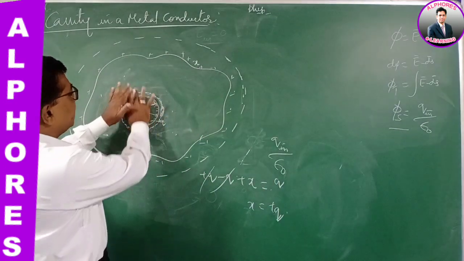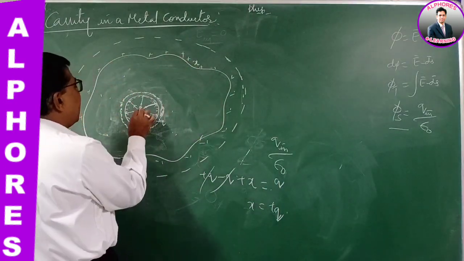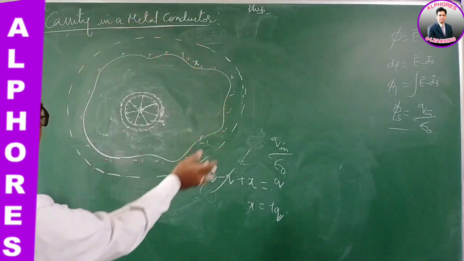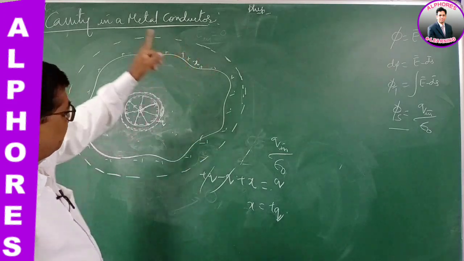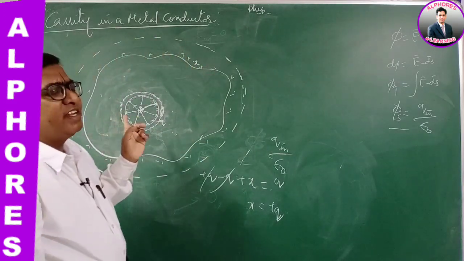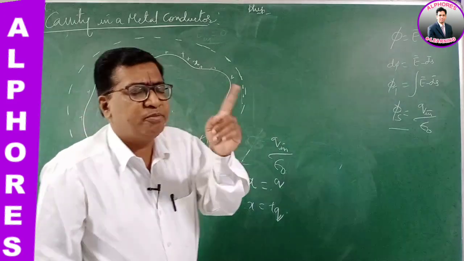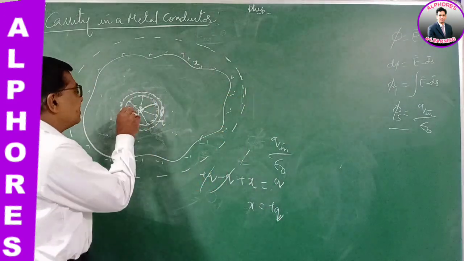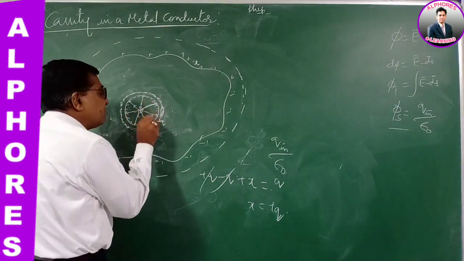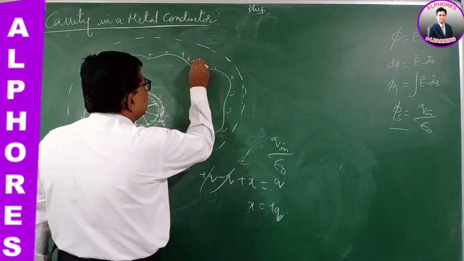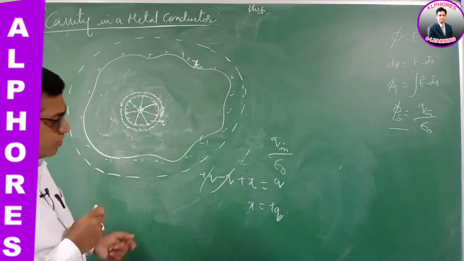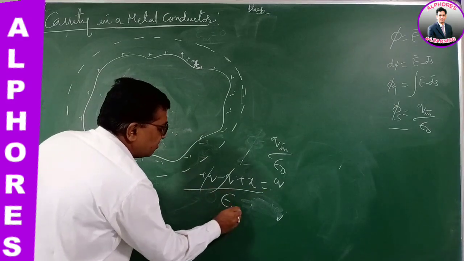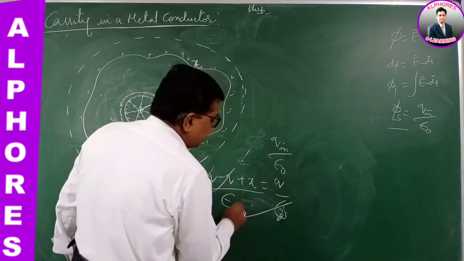So let us not think about this metal body. I have placed a positive charge. Consider the Gaussian surface on the outer part of the metal body, with a point charge inside. So the flux should be due to the point charge, so flux is q by epsilon naught. This is plus q, on the inner surface there is minus q, and we don't know the charge on the outer surface. Let it be x. So plus q minus q plus x is the net flux according to Gauss law. But this is nothing but q by epsilon naught.